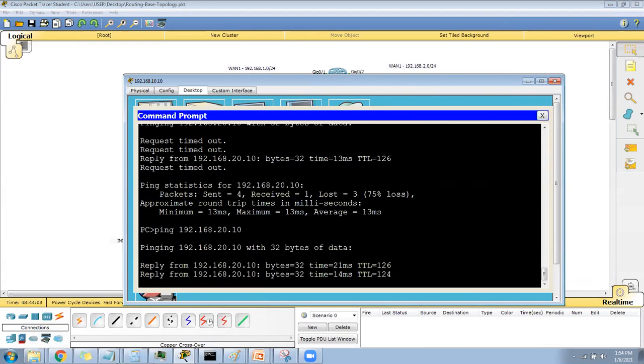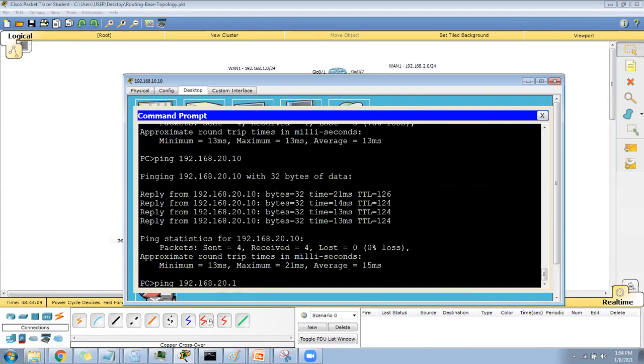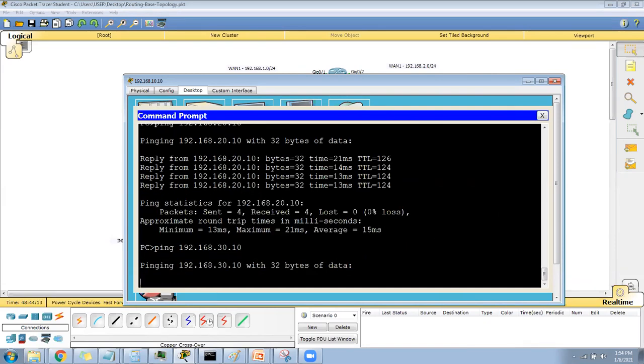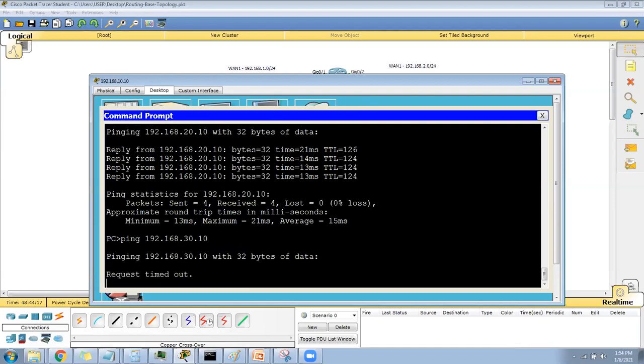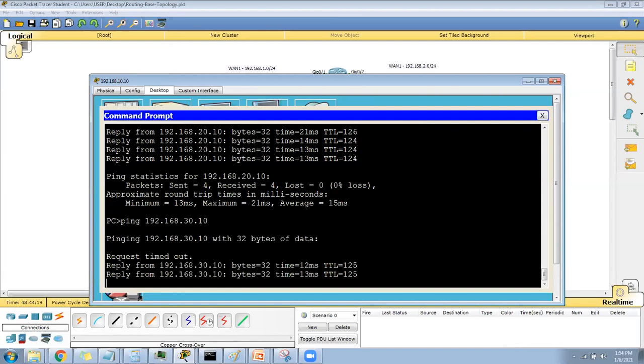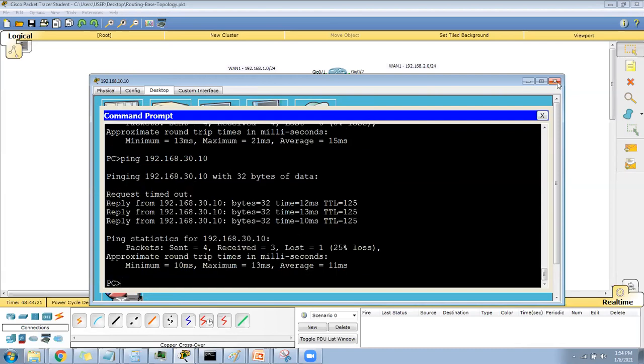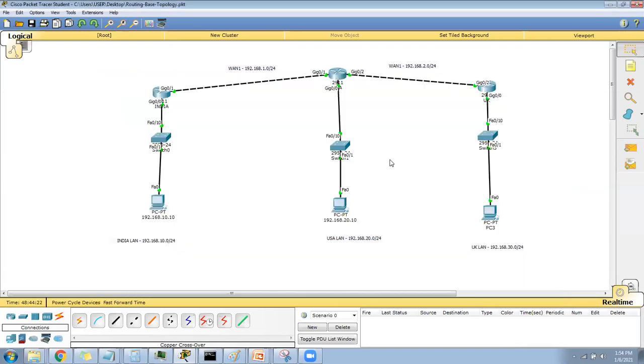So it's reaching now. Can you see? Similarly, if I use 30.10, the first few packets will be dropped. Can you see, I'm reaching here. So today we have had a recap of static route and the default route, and after the default route, we tested the third network, and we just tested the default route here.